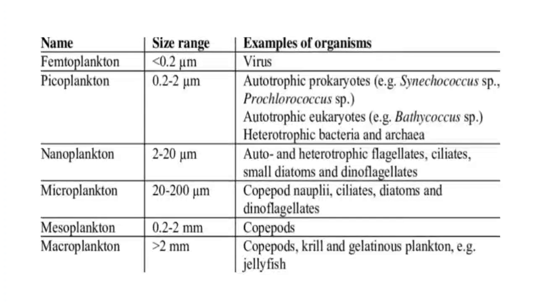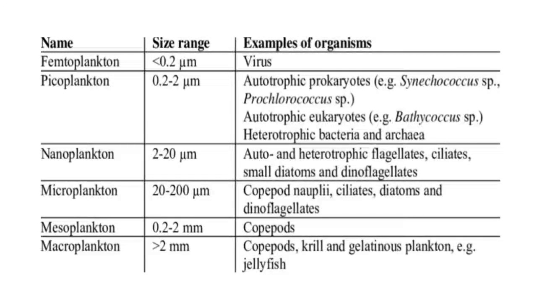On the basis of the size, the plankton are classified into femtoplankton, 0.02 to 0.2 micrometer, example virus. Picoplankton, 0.2 to 2 micrometer, autotrophic prokaryotes, autotrophic eukaryotes, heterotrophic bacteria, and archaea are examples.